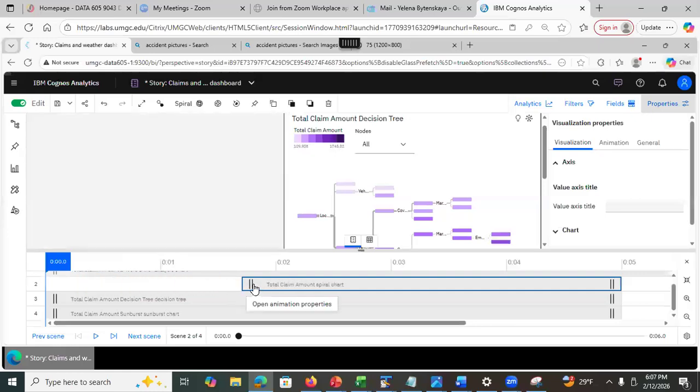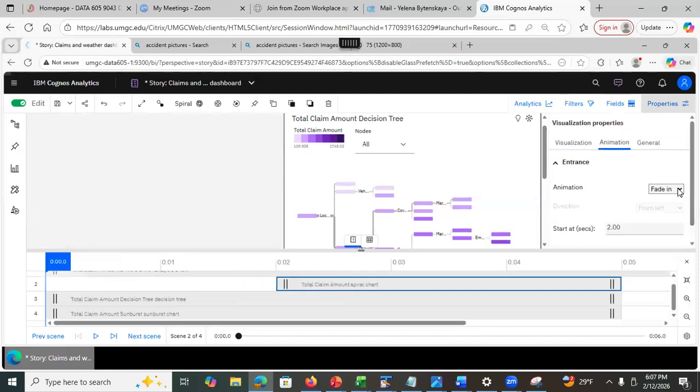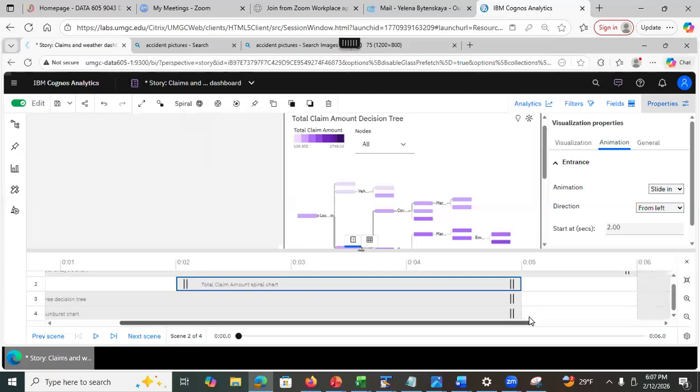Oh, and also, in addition to specifying when I want to see it, I can click on the animation properties. So see that it says start with, I can put, let's say, 2 seconds. And for the animation type, I can select slide in, right? So that's an animation type. I can select how things appear and how things disappear. Right now, it shows for the first until second 5, right?